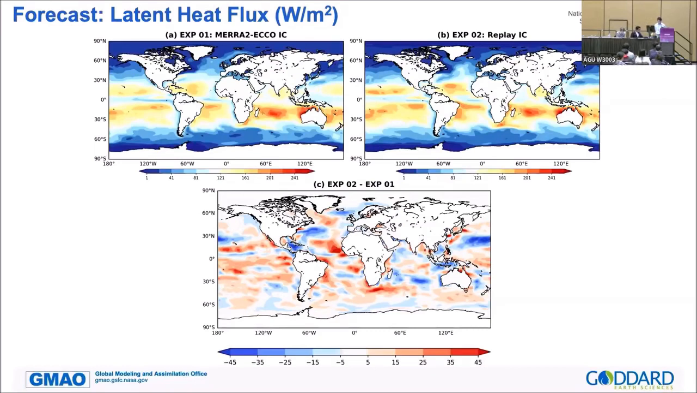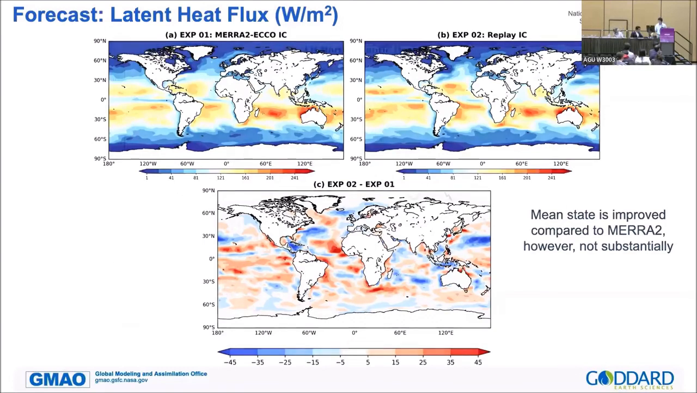However, I don't think that it is substantially improved when you compare to MERRA-2. In the replay forecast compared to the MERRA-2 initial condition, it is not substantially improved to say that, okay, our initial condition actually improved the mean state of this. So if we're not seeing an improvement in the mean state, where do we see the difference with this type of initialization of the model?